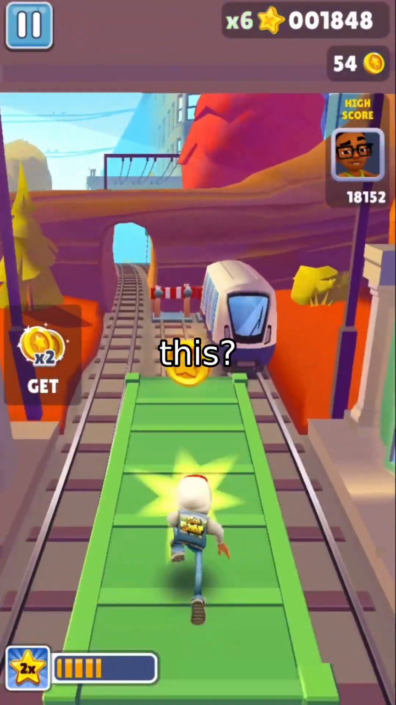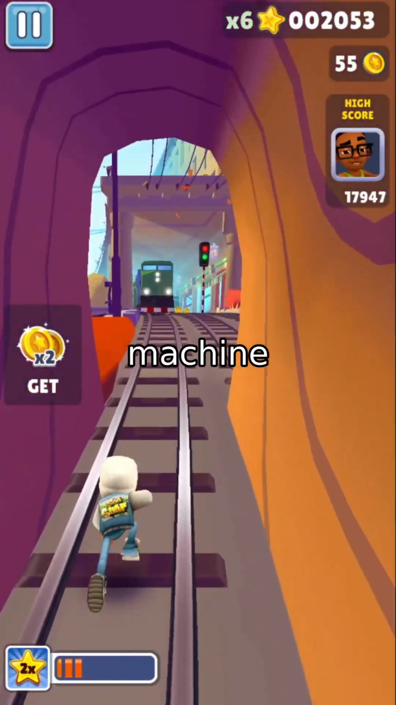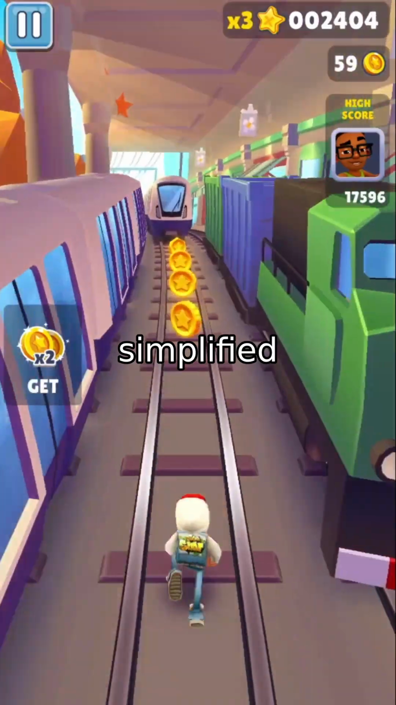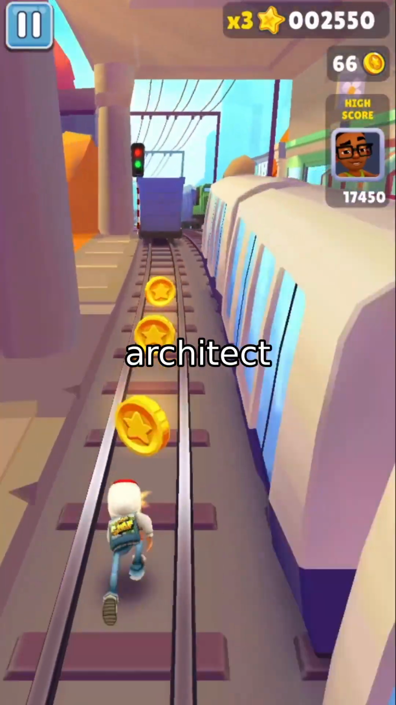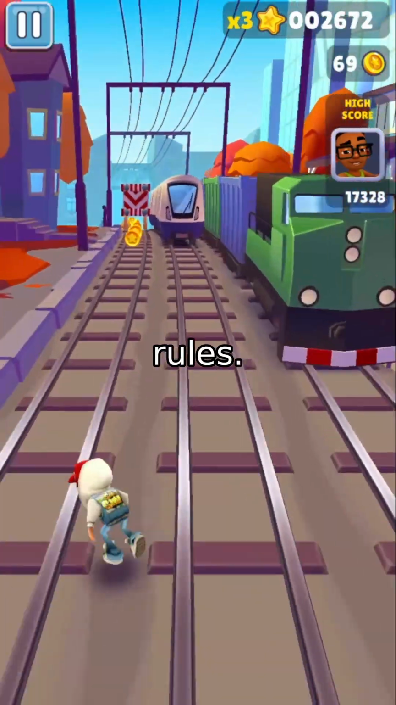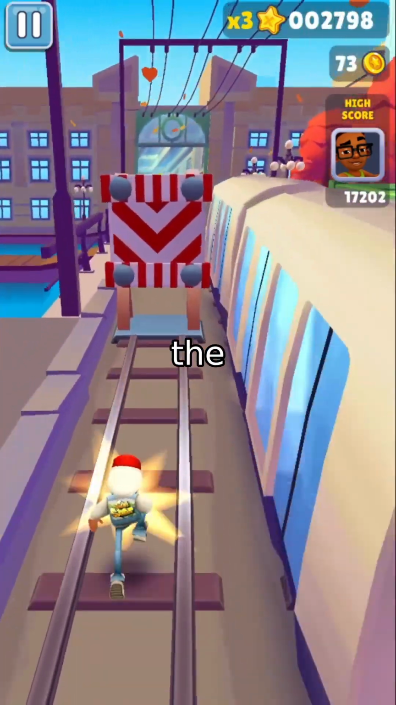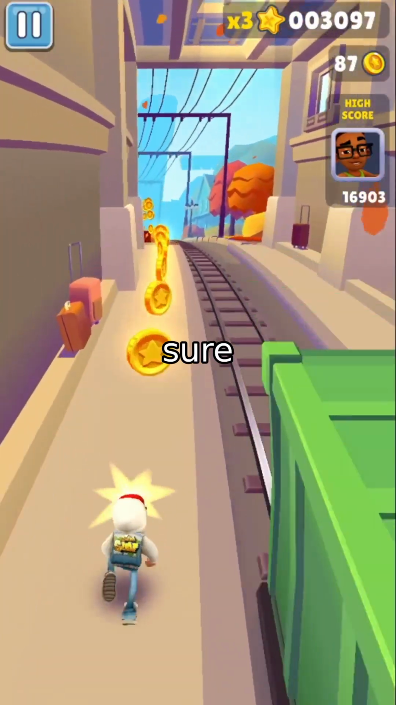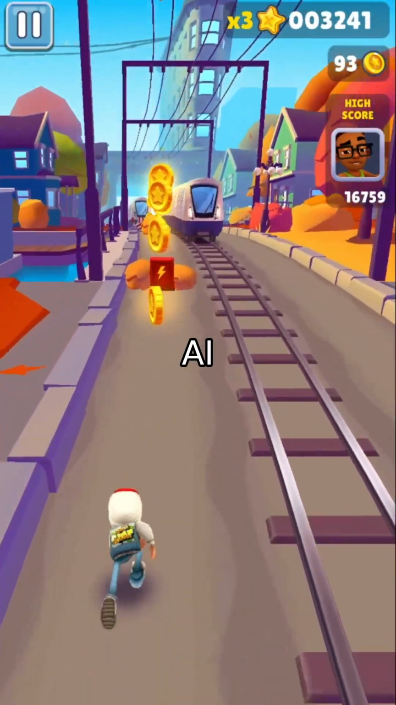So how does DyGC do this? It uses a clever combo of machine learning and math. Think of it as training a graph architect that learns to build simplified versions of networks. This architect isn't guessing, it's guided by two rules. Distribution alignment, ensuring the condensed graph looks statistically similar to the original. Logit alignment, making sure the simplified graph behaves the same way in AI models.